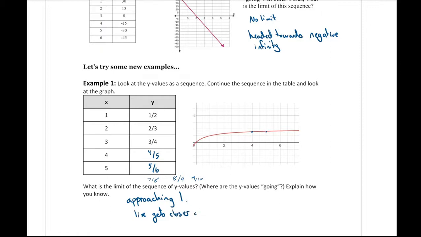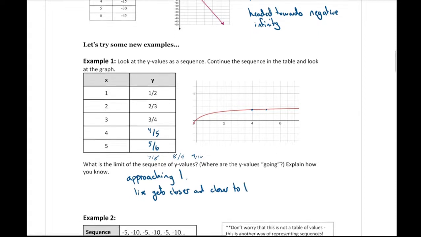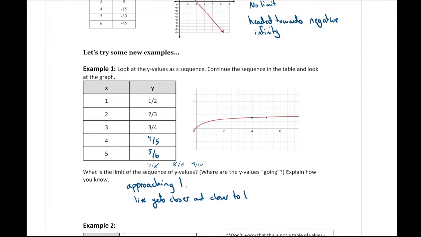You could also argue the fractions get closer and closer to a whole. So there are different ways you could explain it, but the idea is that you're approaching 1. So essentially the limit for this example here is 1.